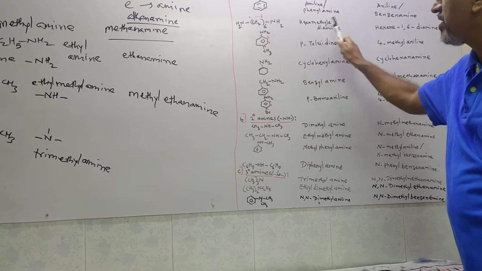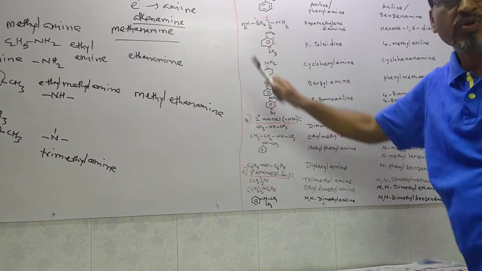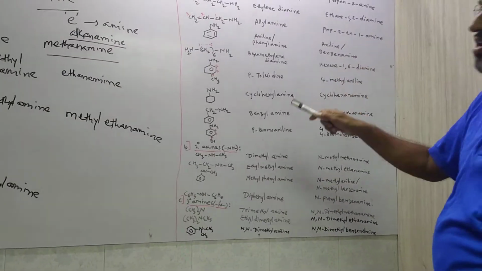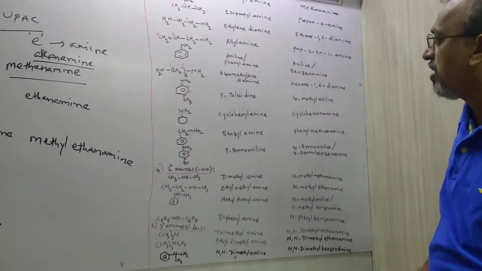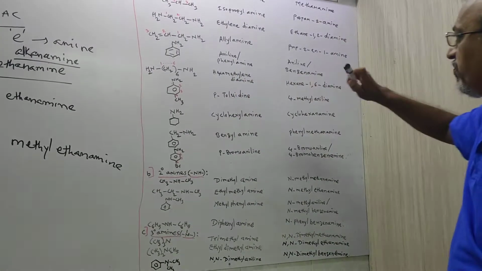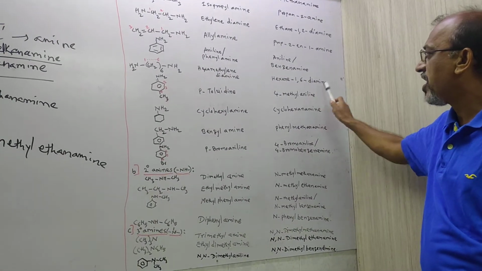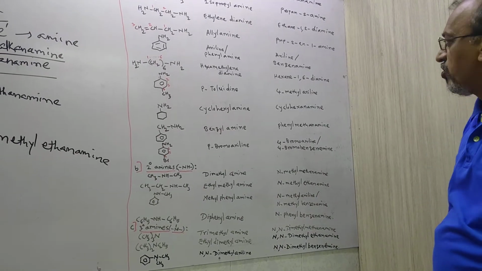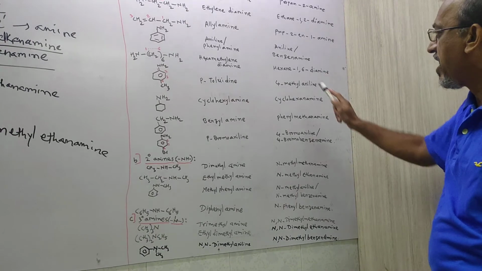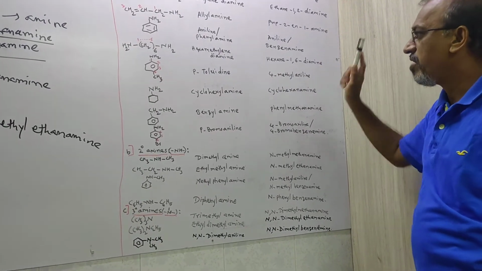So hexamethylene diamine, the NH2 group repeated 2 times, that's why diamine. So hexamethylene diamine is the common name. Later on, first carbon NH2 group, 6th carbon NH2 group, that's why hexane-1,6-diamine. But don't forget to put the comma between two carbon numbers. That's why hexane-1,6-diamine.